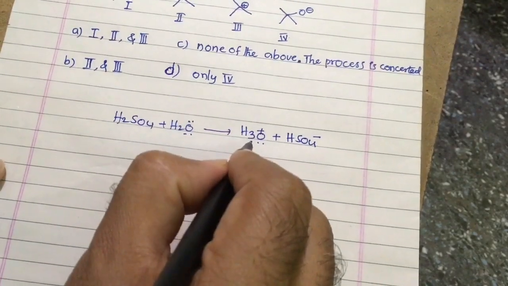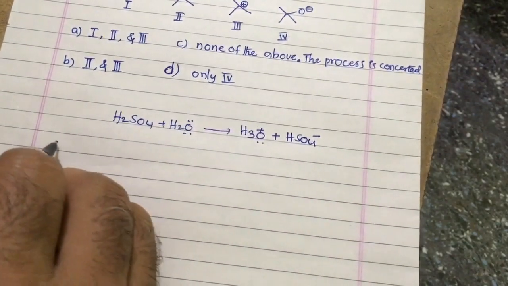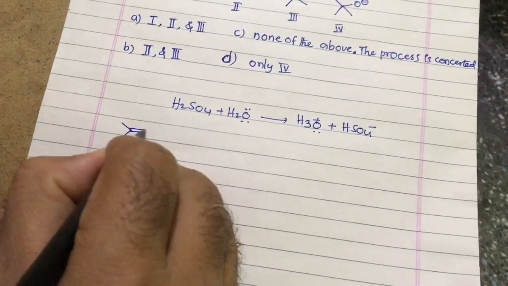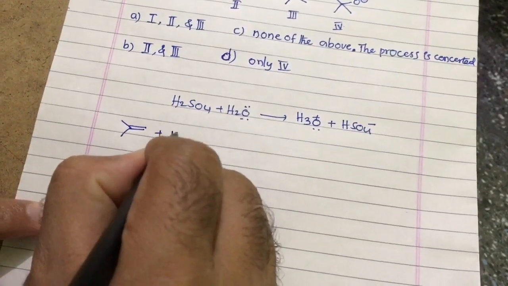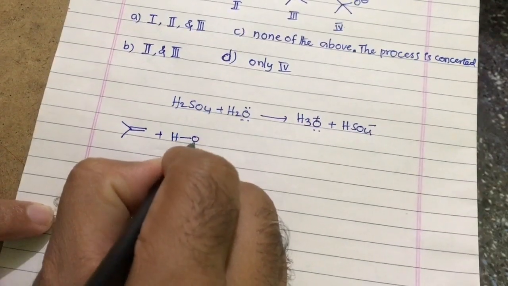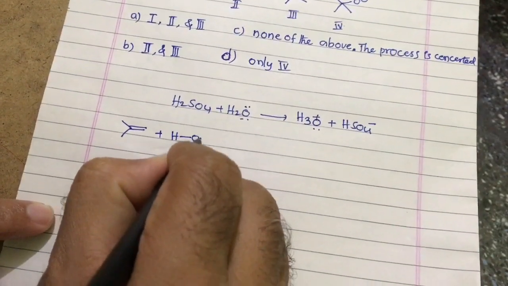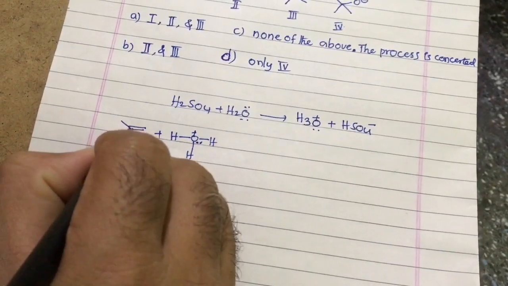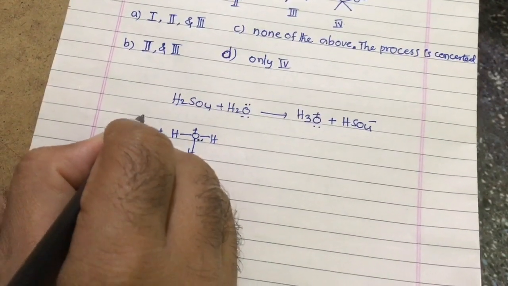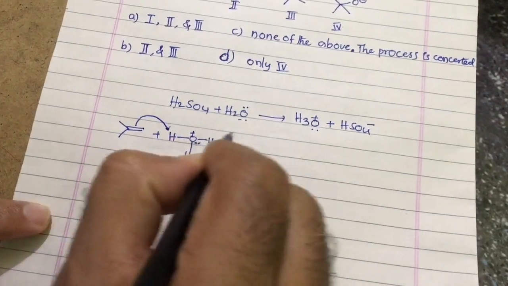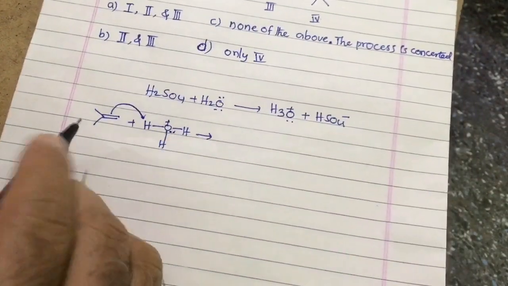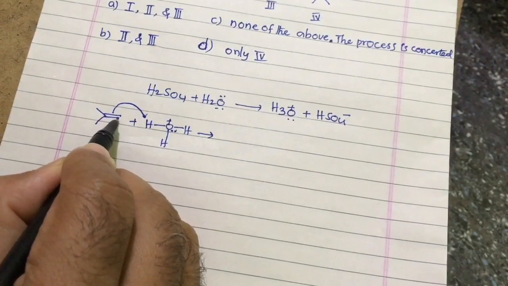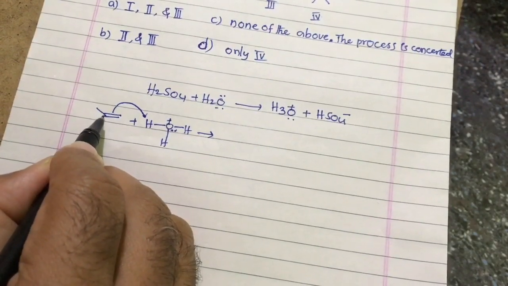Now this H3O+ reacts with this alkene. H3O+ is represented like this. This pi bond accepts this H+, and the H+ is added to this CH2, not to here.